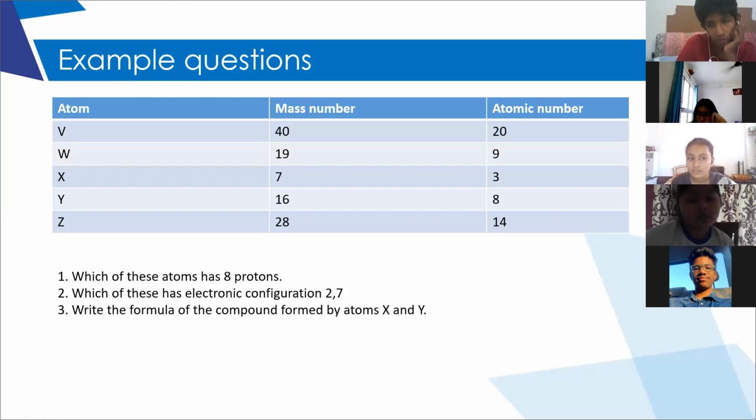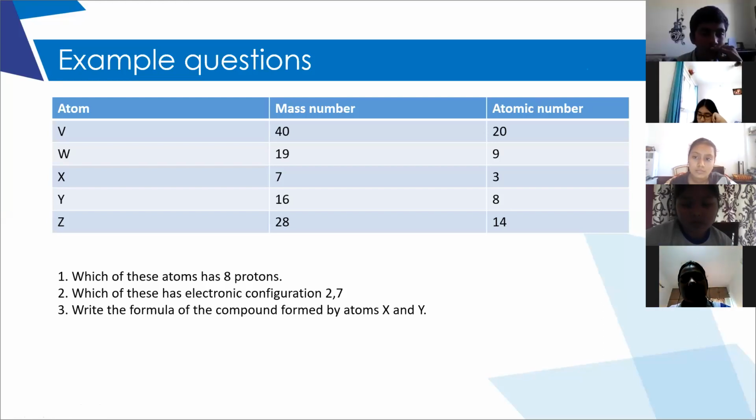Did you remember the crisscross method which we discussed in the first chapter? X valency is 1, Y valency is 2. When we crisscross, X will get 2 and Y will get 1. Therefore, the formula will be X2Y. Got it? Yes, ma'am. Did you understand the question? Yes, ma'am.